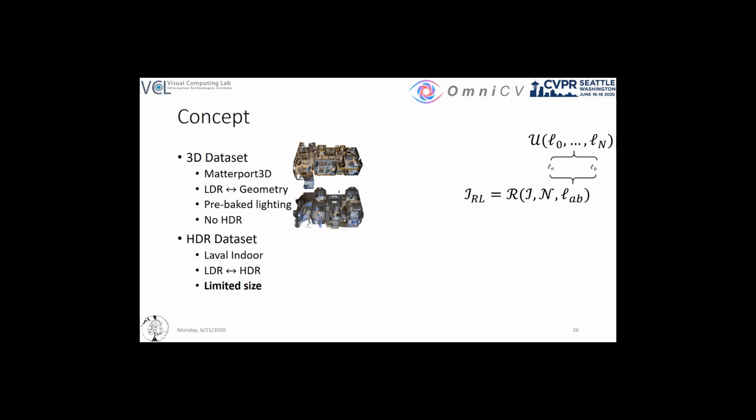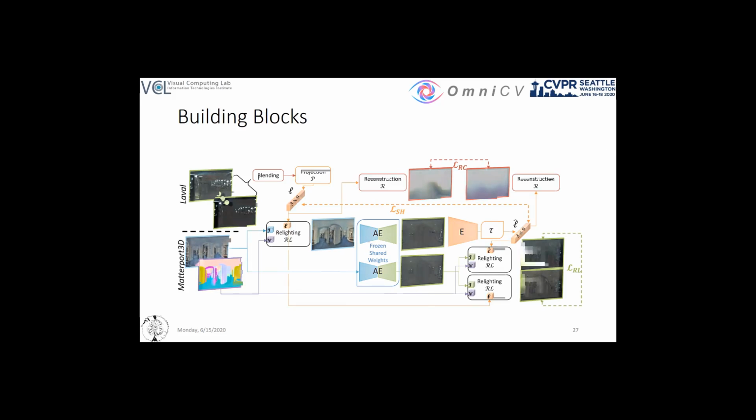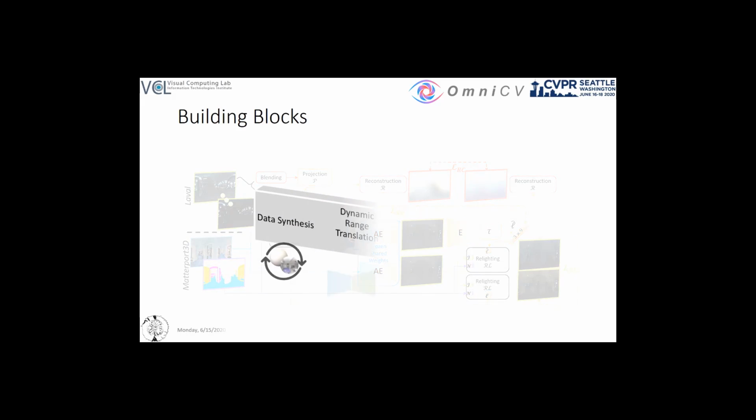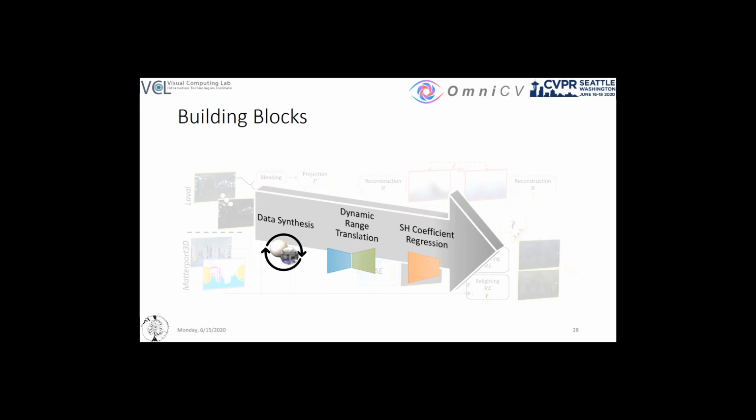Finally, we overcome the limited pool of available HDR lighting maps by blending uniformly sampled HDR maps, a process that increases the variance of our synthesized lightings. Our model's building blocks comprise data synthesis, dynamic range translation, and spherical harmonics coefficients regression.